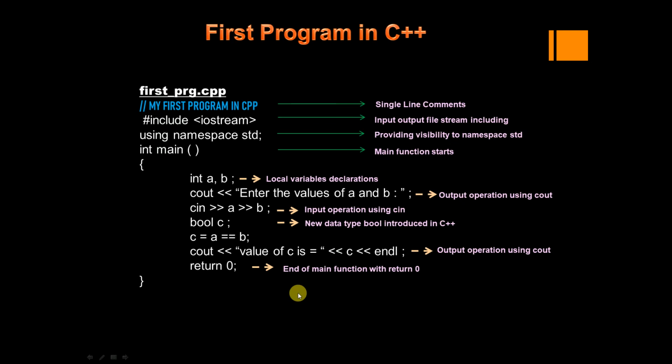And next is the return statement, the end of the main function with return 0. In C we were using void main, where the return type for main is void, but in C++, integer is the return type. So why do we have to return? Because whenever you are running any program, the executor, which is the parent process, expects a return value. Whether it is successful or a failure, that intimation has to be given to the parent process that is executing this.